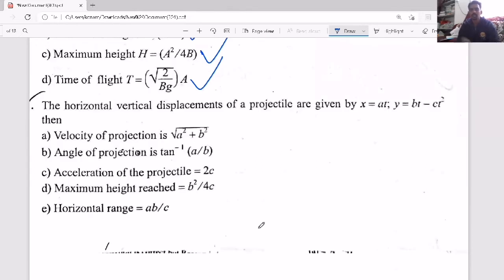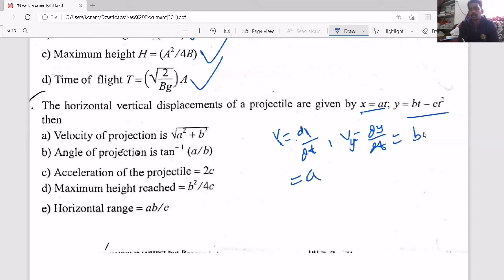Now, sometimes they will give the question based on x displacement separately and y displacement separately. Like here, the x value in terms of t and the y value in terms of t they will give. Then for velocity of projection, first you have to find the x velocity, vx equal to dx by dt, then the y component, that is dy by dt. Like here a, and this is b minus 2ct.